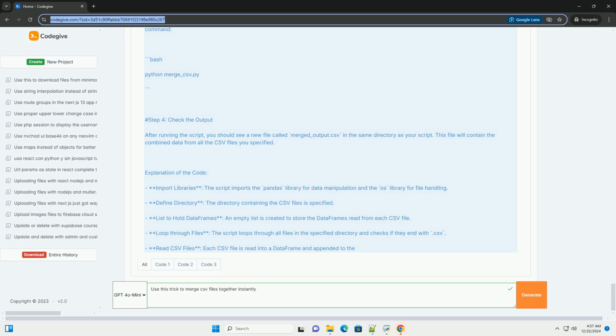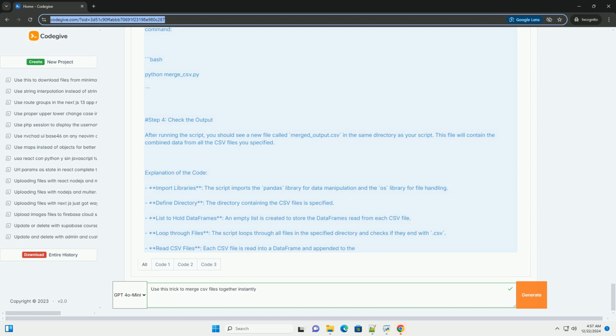Create an empty list to hold data frames. data_frames = []. Loop through each CSV file in the directory. For file_name in os.listdir(directory): if file_name ends with .csv, construct the full file path. file_path = os.path.join(directory, file_name).